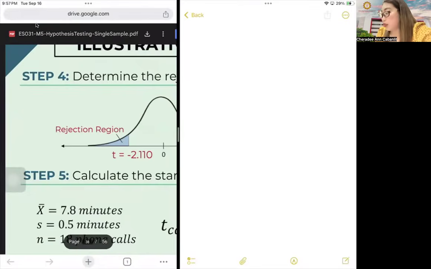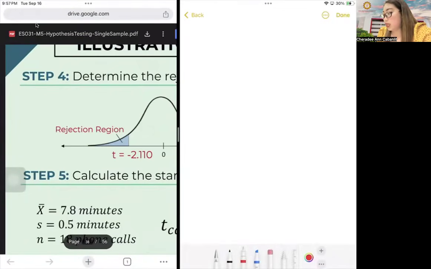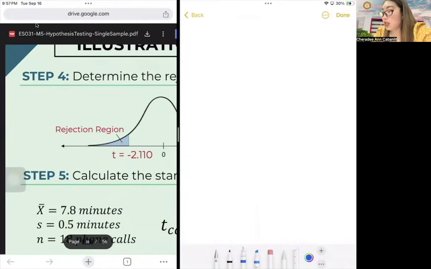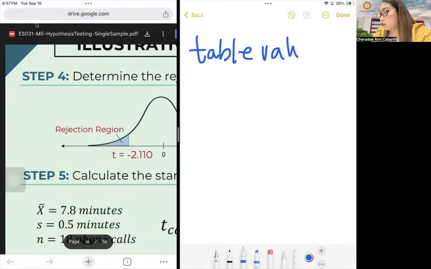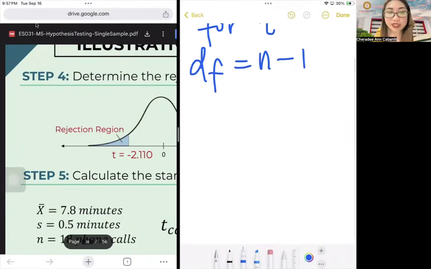So these are the differences. For T, your table value is depending on the DF, which is N minus 1. Then for your decision rule, I think that's step 4.